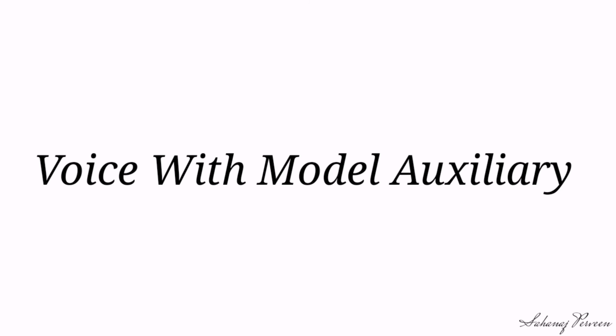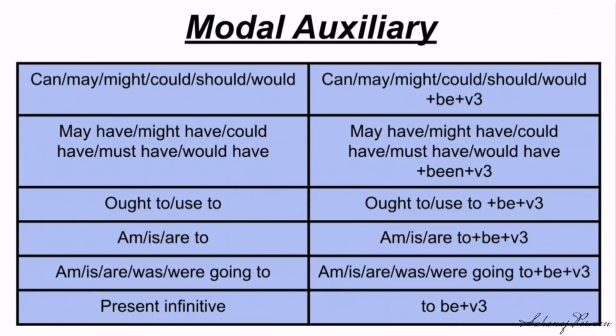Dear students, now we are going to learn the voice with modal auxiliary. In case of modal auxiliary, the change will be in the following way. Look at the chart. In active: can, may, might, could, should, would.